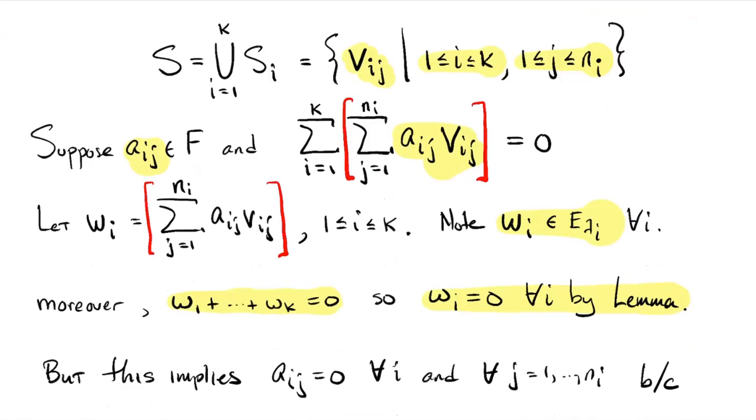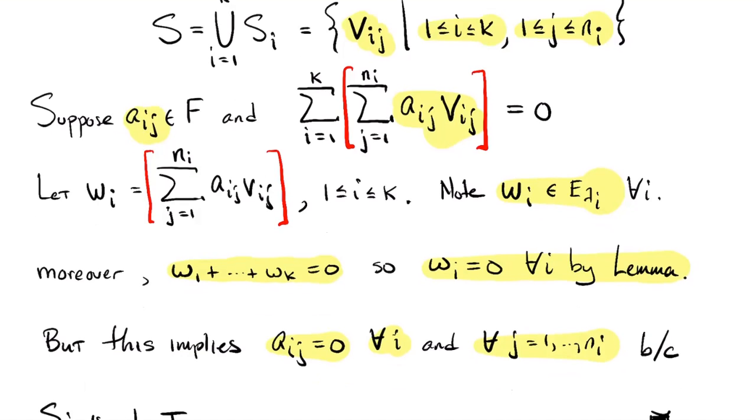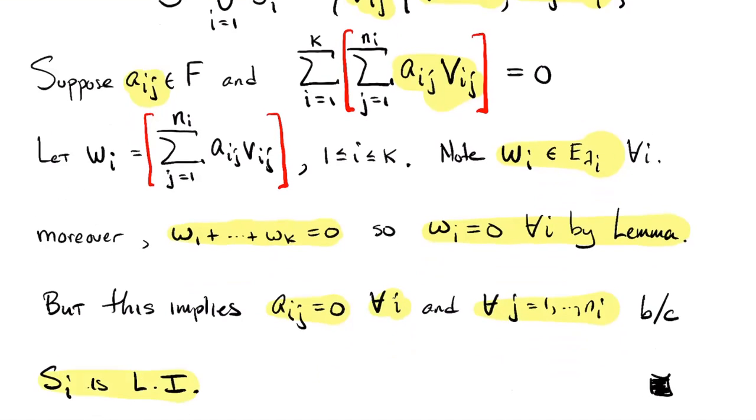So all the coefficients would be 0. And that's true not just for i equals 1, it's true for all values of i. So all those coefficients are 0 for all values of i and j. Pardon me, I should write for all i and j. Oh, I did write it. I'm not looking at my own notes, pardon me. So it's for all i between 1 and k and all j between 1 and n_i. And the reason that's true is because S_i is linearly independent. Okay, so that proves that theorem.